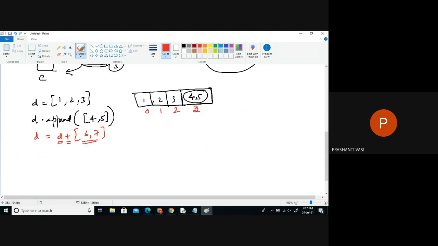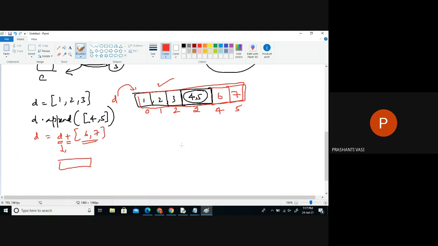So with this, these items are taken, all these things, plus what we are adding on that, 6 and 7. So 6 and 7 will be added one after the other, like this. It will come in these indexes, and this newly created object is returned. We are again updating it in the same reference.